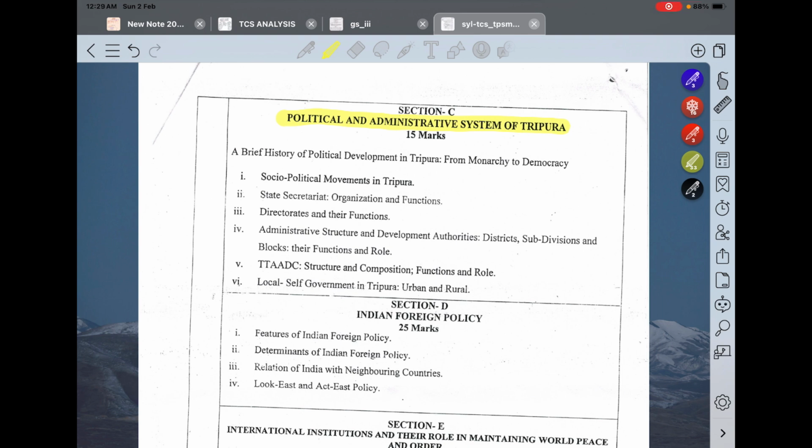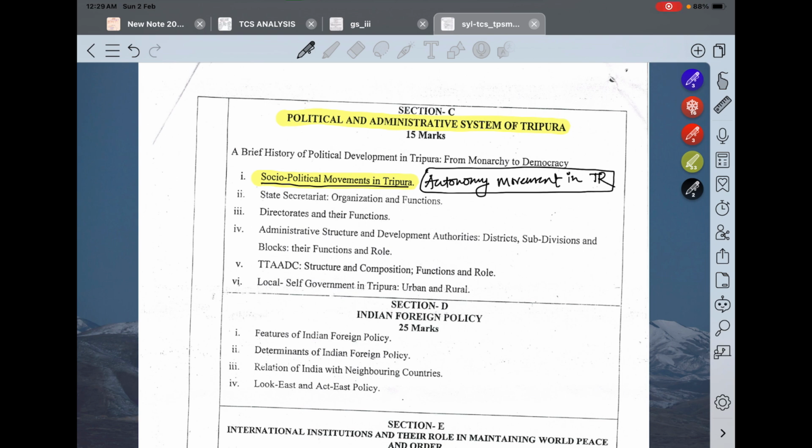For this, what you should do is, see, for this topic, socio-political movement in Tripura, there is a very good PDF named Autonomy Movement in Tripura. When you search socio-political movement in Tripura, the first link you will get is this PDF. Okay, so you make notes from that. That PDF is very authentic and very good from our TCS examination point of view.